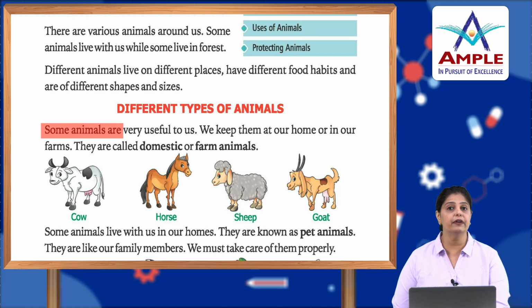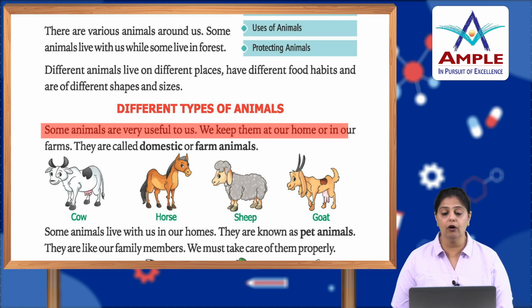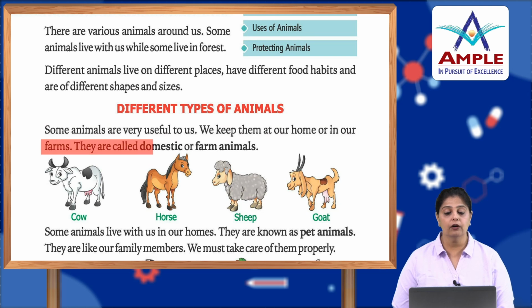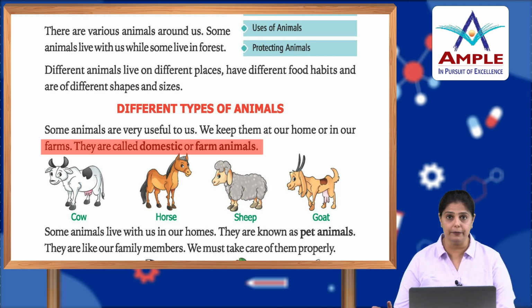Some animals are very useful to us, okay. We keep them at our home or in our farms. They are called domestic or farm animals. So, like plants are useful to us, even animals are useful to us, alright. So, we keep certain animals that are useful to us in our home or in the farms.